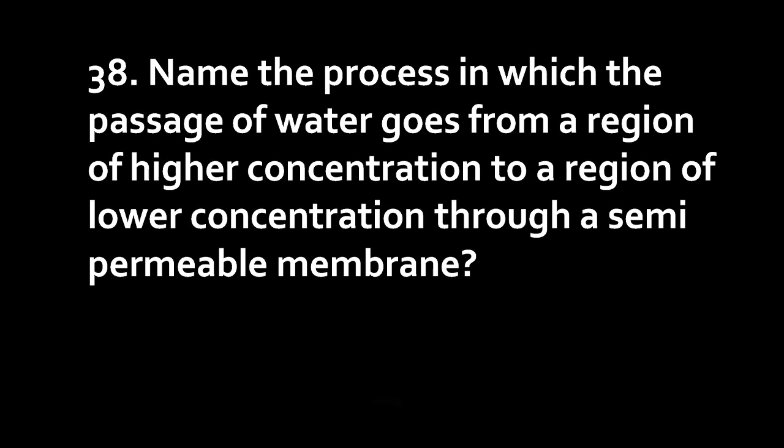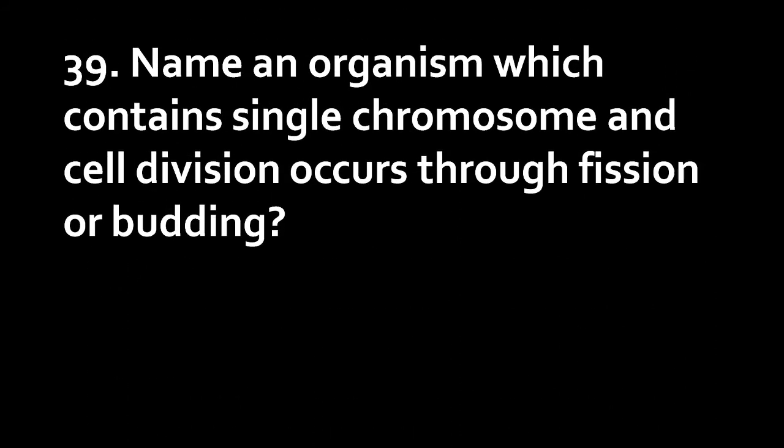Name the process in which the passage of water goes from a region of higher concentration to a region of lower concentration through a semi-permeable membrane. Answer: osmosis. Next question. Name an organism which contains single chromosome and cell division occurs through fission or budding. Answer: prokaryotes.